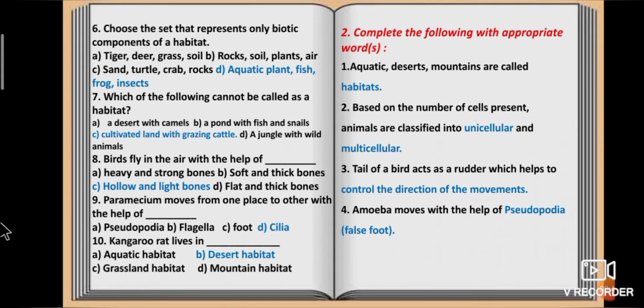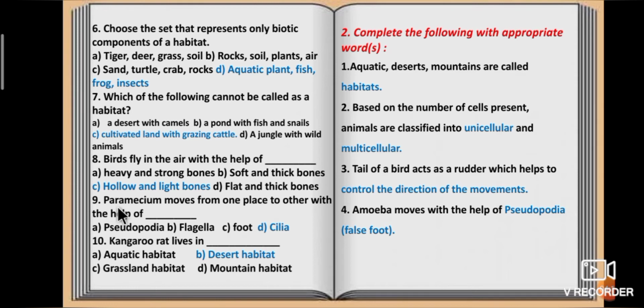Eighth question, bats fly in the air with the help of dash. Option A, heavy and strong bones. Option B, soft and thick bones. Option C, hollow and light bones. Option D, flat and thick bones. Answer is hollow and light bones. Birds fly in the air with the help of hollow and light bones.